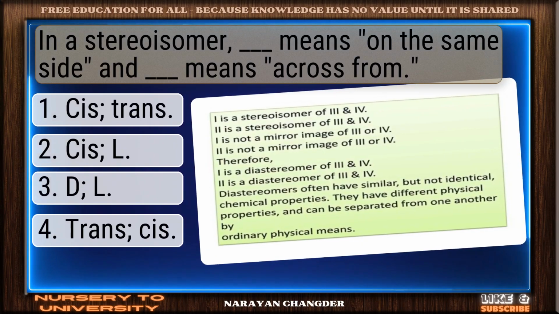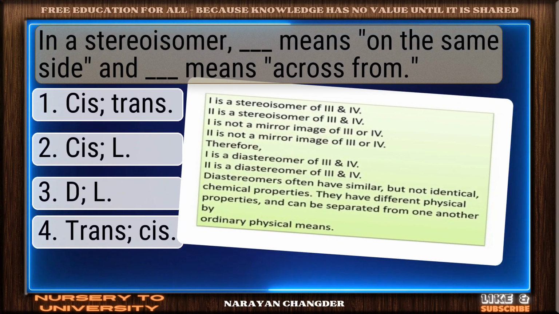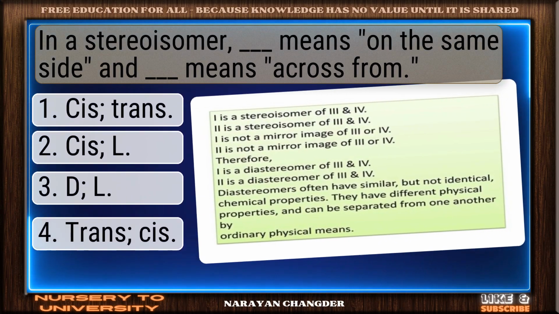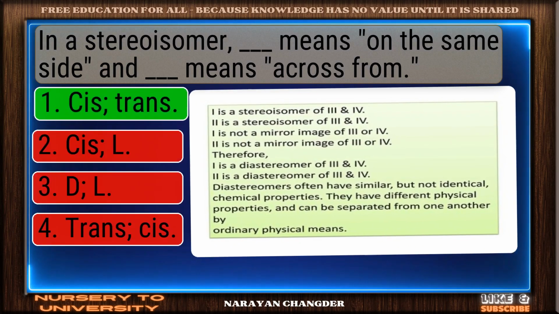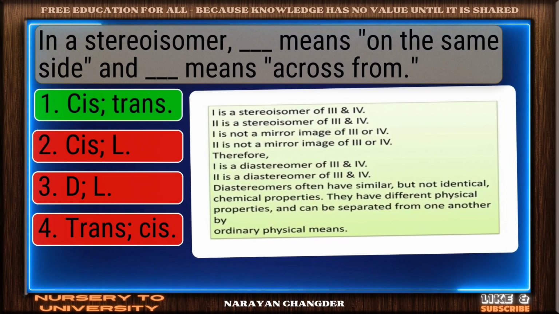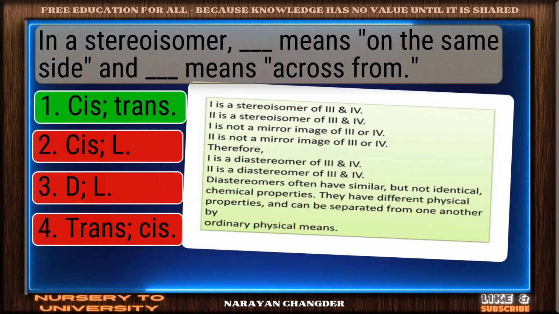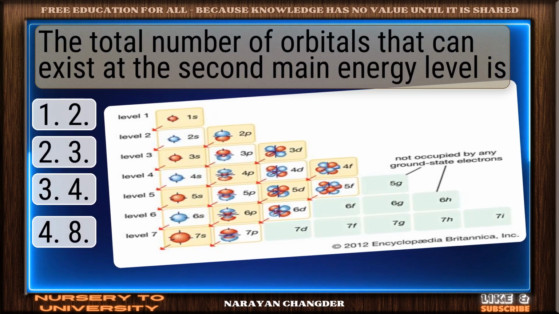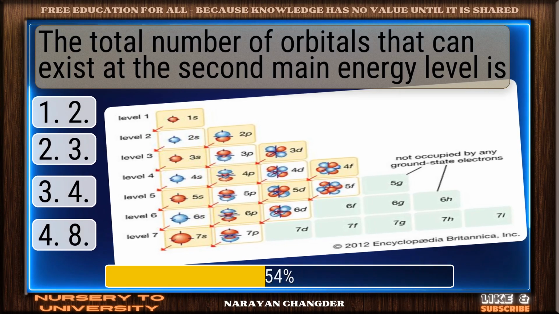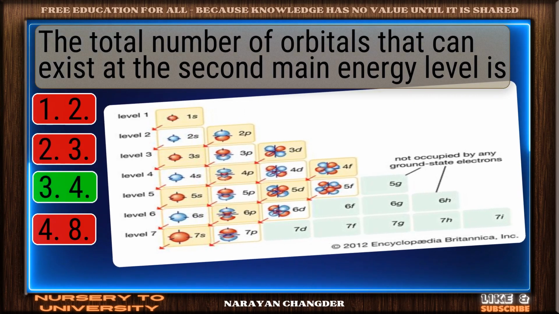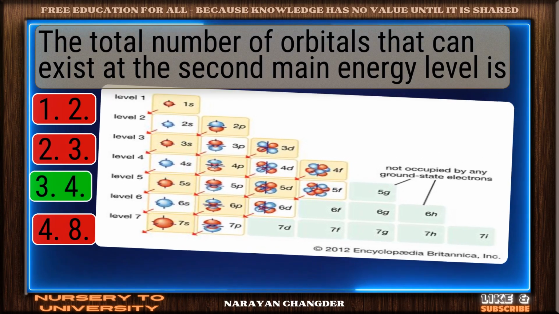In a stereoisomer, dash means on the same side, and dash means across from. Correct response. Cis, trans is the most accurate answer. The total number of orbitals that can exist at the second main energy level is. Right choice. 4 is the best answer.